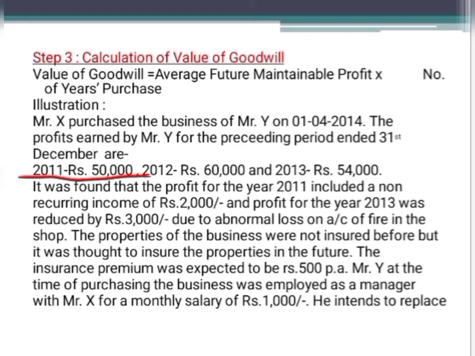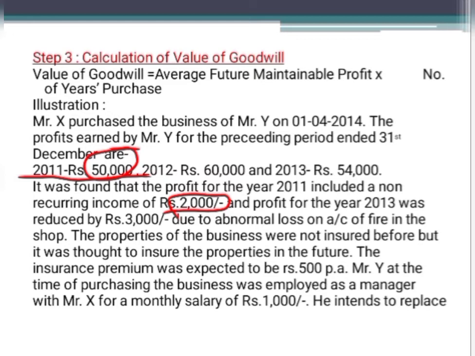Because of that, the profit was increased. But in order to calculate the value of goodwill, we require only recurring profit, which is because of your normal course of business. So you have to deduct this 2,000 from the profit of 50,000 relating to the year 2011 in order to have normal recurring profit.